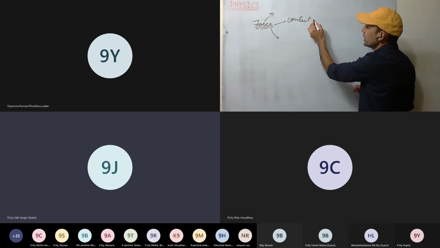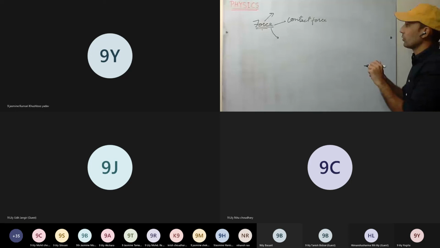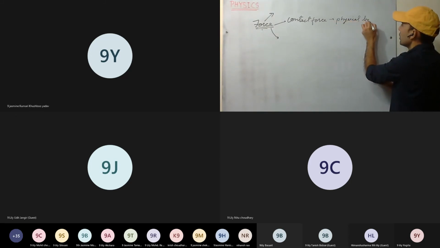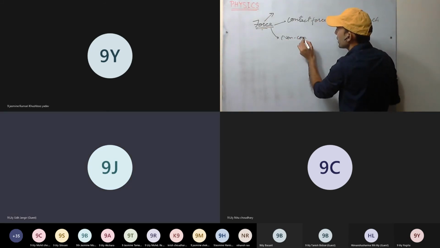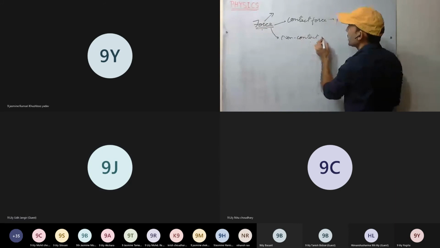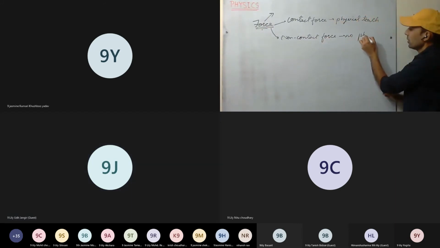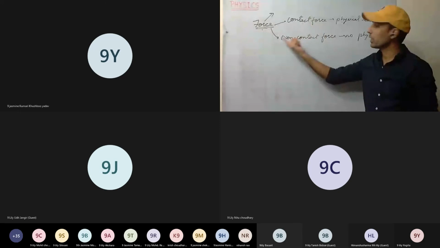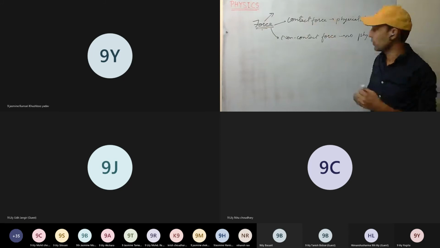Contact force means we'll have physical touch, physically touching the body and applying the force. And non-contact force, that is, without coming in contact. There is no physical touch. Okay. So we have divided force into two categories. One is the contact force, the other is the non-contact force. So first, contact force. We'll be discussing only the contact forces.